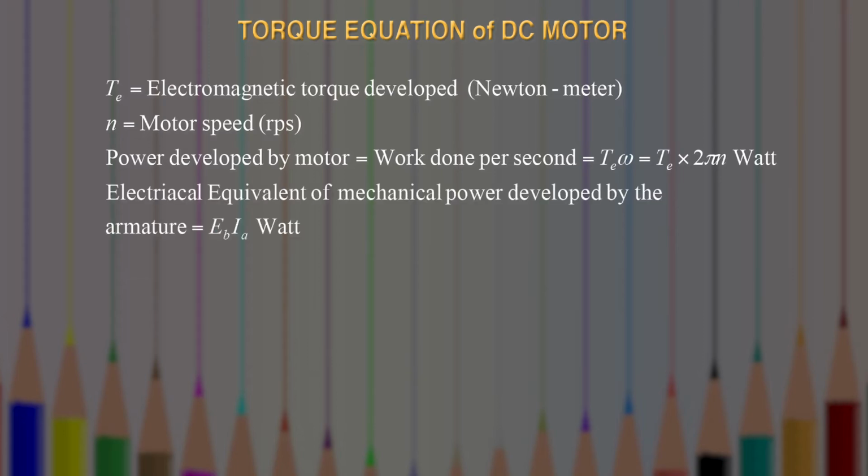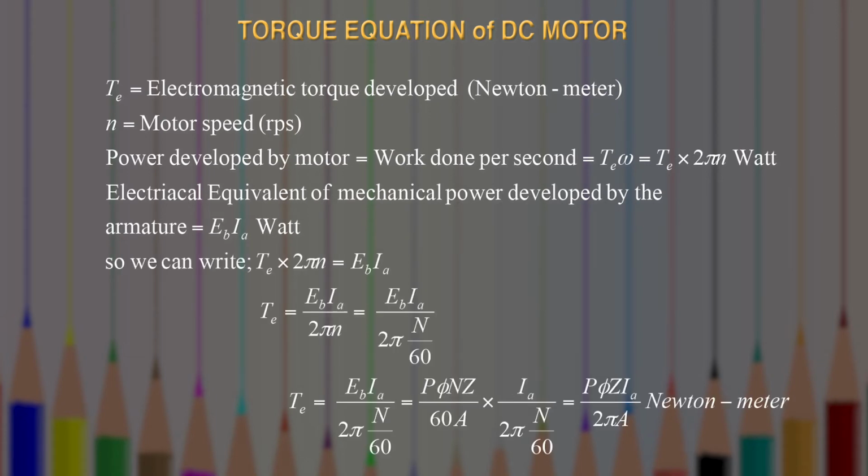Now the electrical equivalent of the mechanical power developed by the armature can be written as back EMF multiplied by armature current. Back EMF is denoted by E suffix B and armature current is denoted by IA.